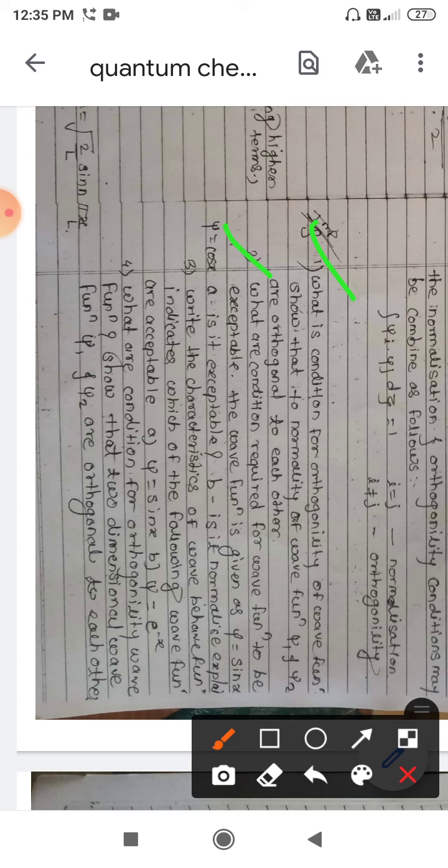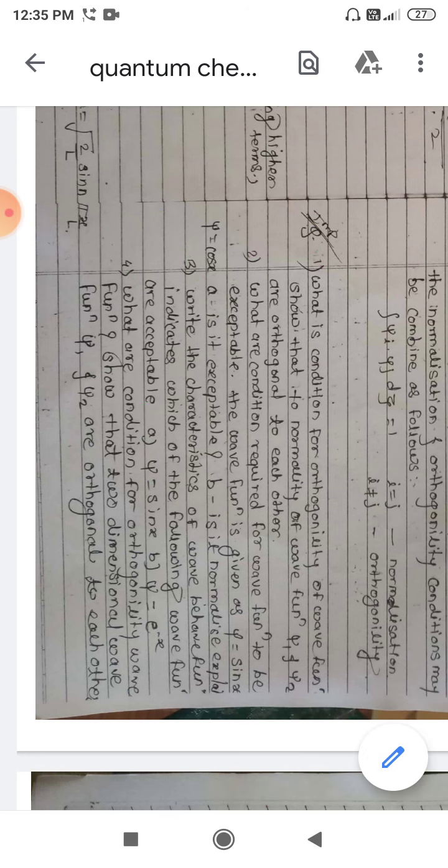There might also be questions of MCQ nature. For example, whether the given function sine x or e to the minus x is acceptable or not. You should give the answer that it is acceptable within a particular limit. That type of question can be asked based on the concept we have seen, so we need to apply the concept to the given functions.